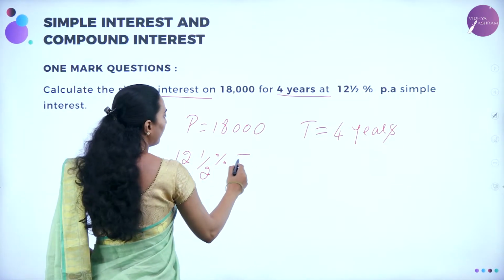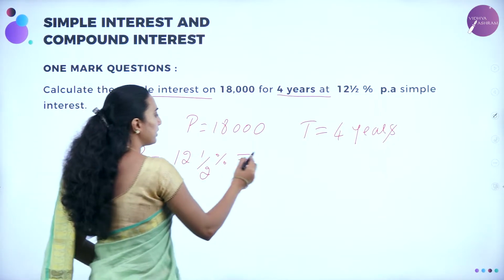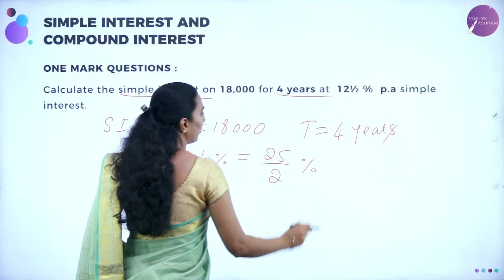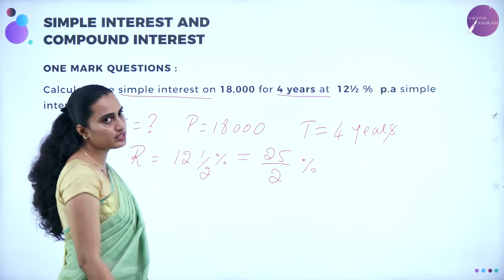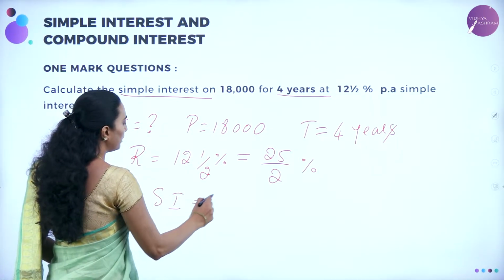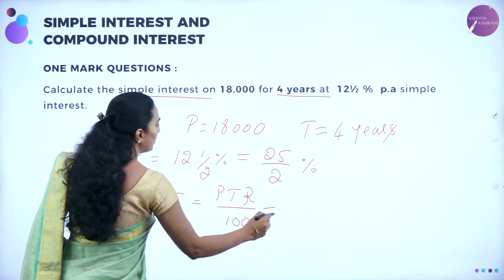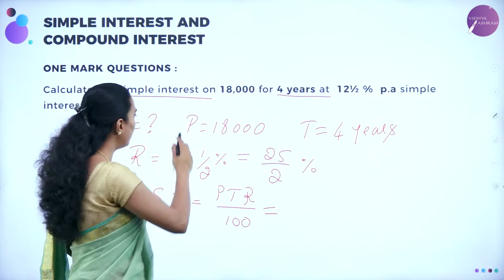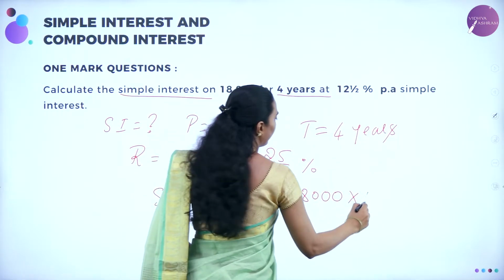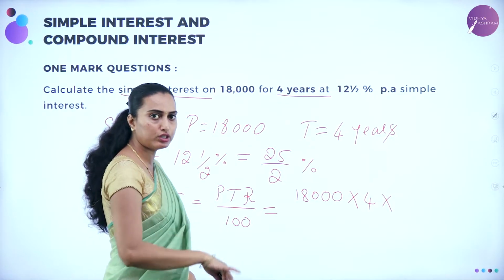Now this 12.5 I can convert into 25 by 2. 2 12s is 24, 24 plus 1 is 25, divided by 2%. Correct? Now, what is the simple interest formula? Simple interest is given by SI equals PTR divided by 100. Substitute. What you are going to get? P is 18,000 into T is 4 years, into R is 25 by 2. 2 will come to the denominator.